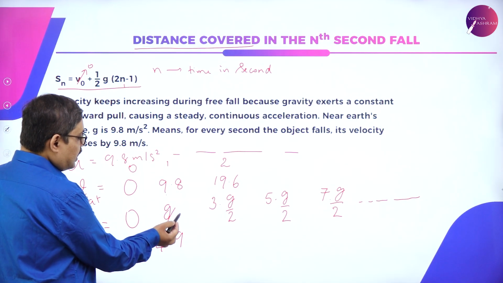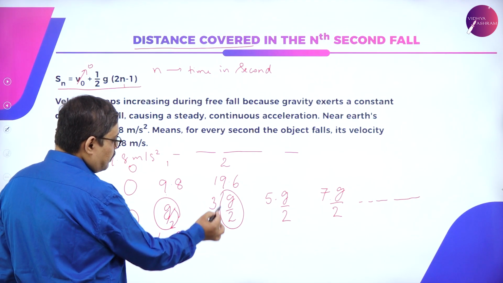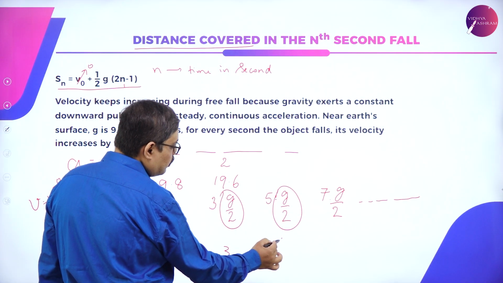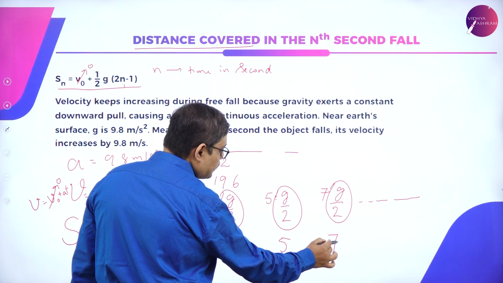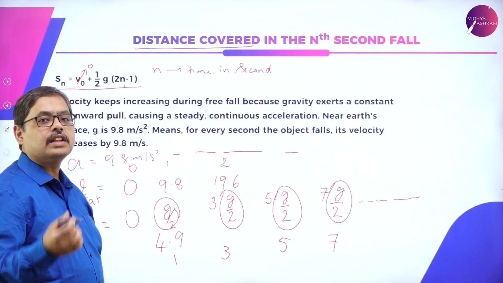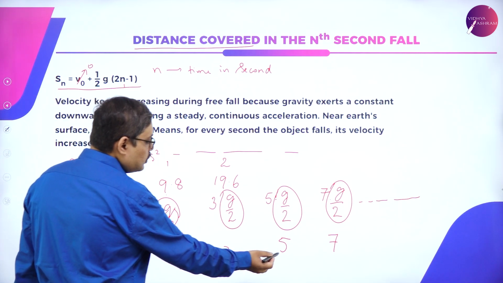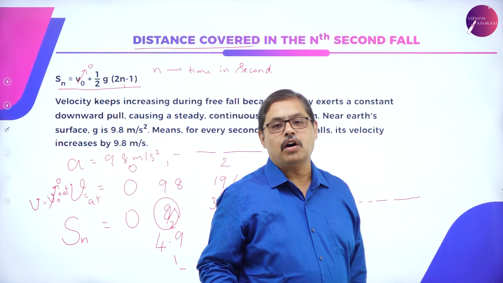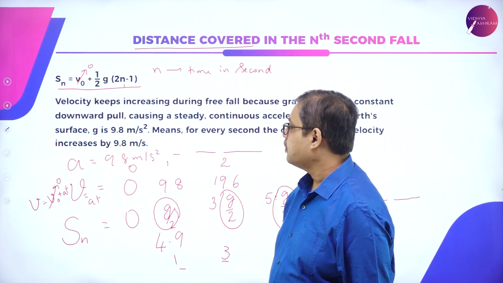Can you see this? Here it is g by 2, 1. Here it is 3 into g by 2, 3 times. Here it is 5 into g by 2, 5 times. Here it is 7 into g by 2, 7 times. So the distance covered by the object during the free fall is in the ratio of 1:3:5:7. This is called Galileo's law of odd numbers. This could be a question in your competitive examination.